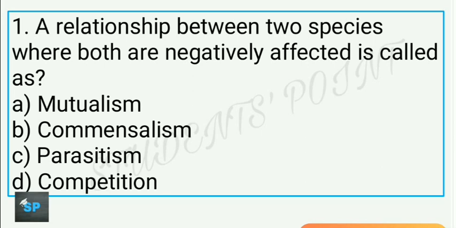But here the relationship which affects negatively both the species is called competition.